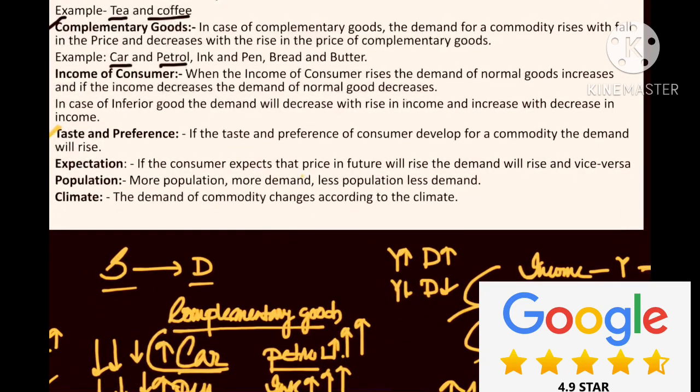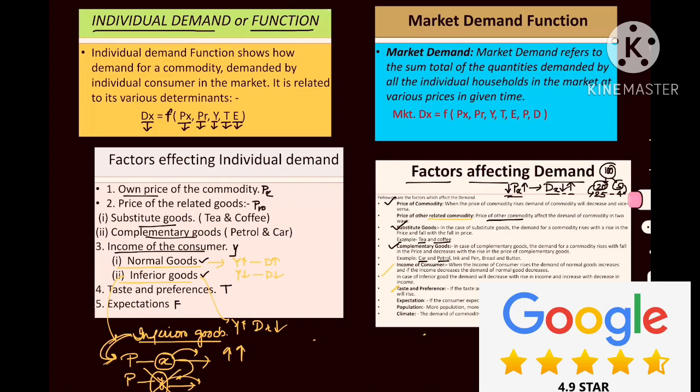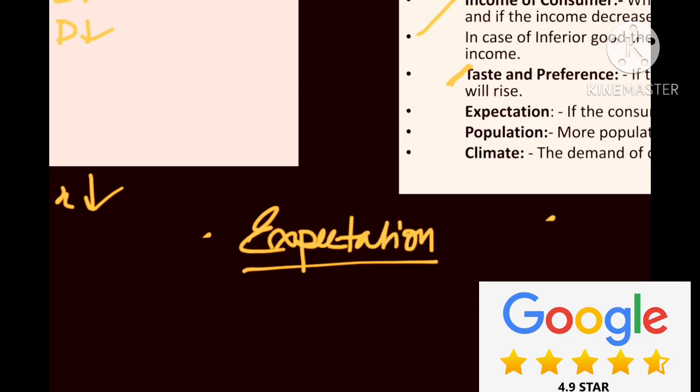Now coming to expectations, population and climate. So my friend, expectation represents mostly future expectation. What is future expectation? Let me tell you. Listen to it very carefully. Future expectation means we individuals always try to purchase goods whose price we expect will increase more in the future.